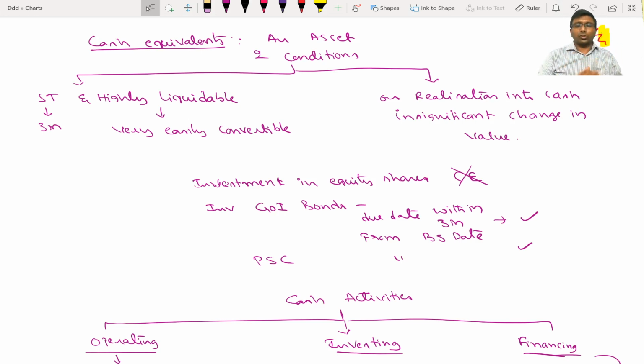Investment in debentures realizable within 3 months are also called cash equivalent, but not every asset is going to be a cash equivalent. Again, to repeat, one is a short-term highly liquid asset, short-term meaning 3 months, and on realization there should be insignificant change in value.